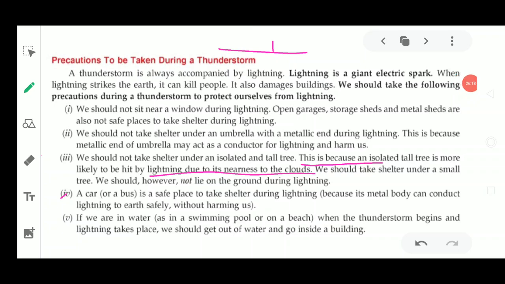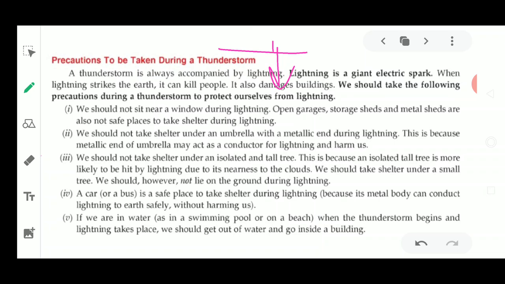which is a safe place to take shelter during lightning, because the metallic body can conduct electricity without harming us. It is going to pass the lightning into the earth's surface very easily, as the metallic surface is connected with the ground. So when the lightning comes, it goes directly into the ground and is neutralized. So if we are inside a car, it is a safer place.